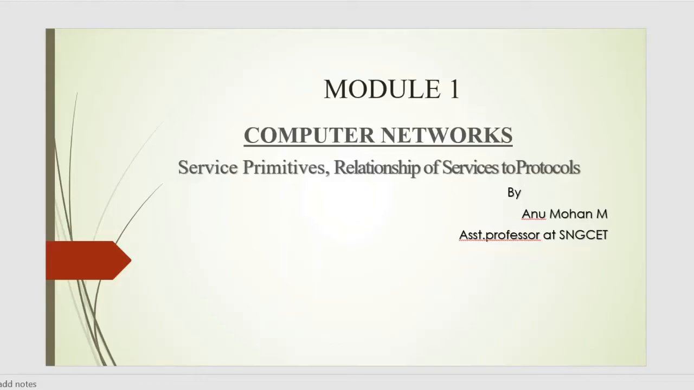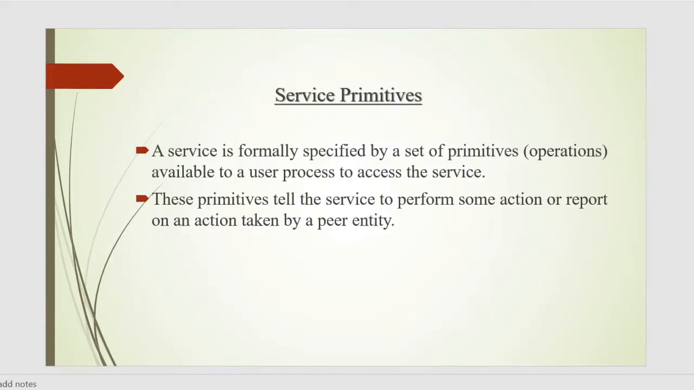Students, today I am going to discuss the topic service primitives and relationship of services to protocols. A service is formally specified by a set of primitives available to a user process to access the service. So the service generally includes a set of various primitives. A primitive simply means operations.